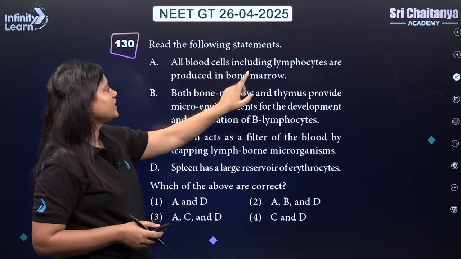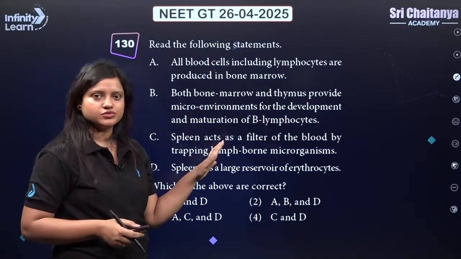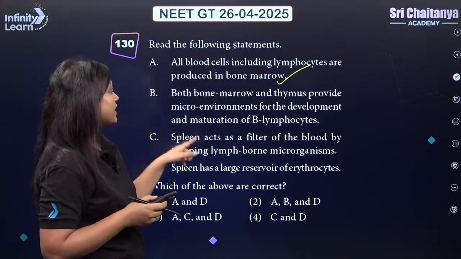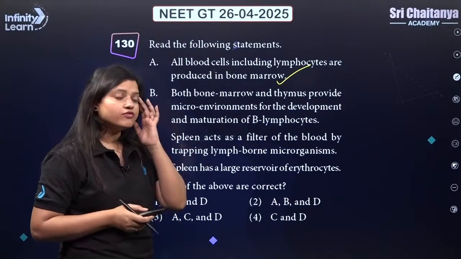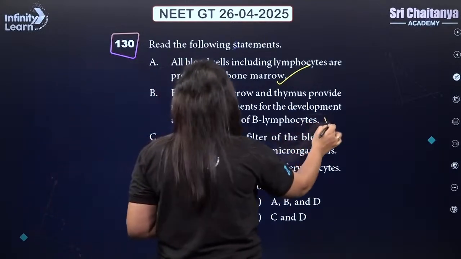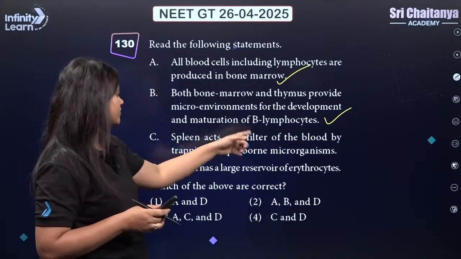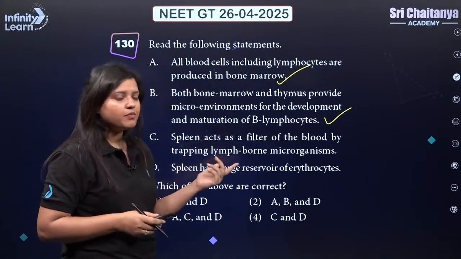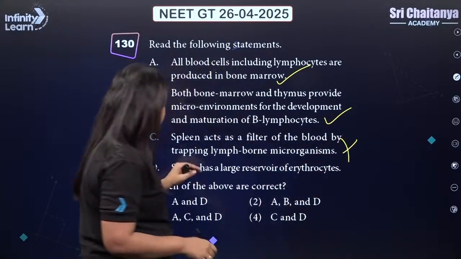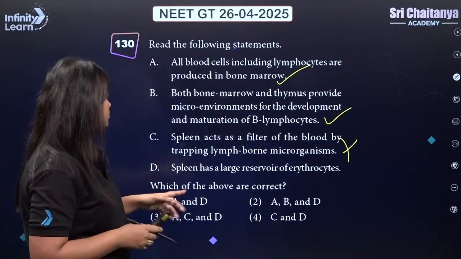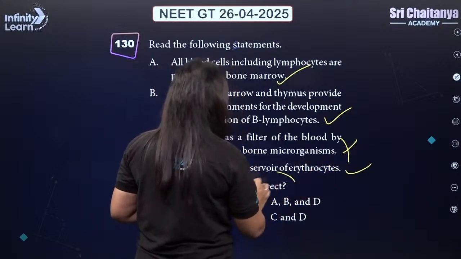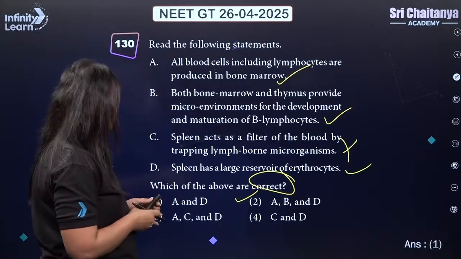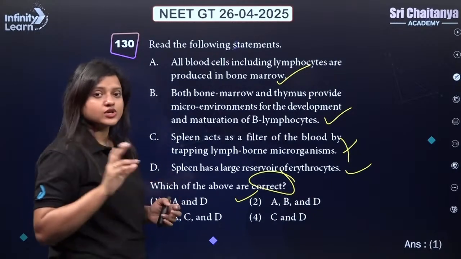Next, read the following statement. All the blood cells including lymphocytes are produced in bone marrow. So this is right. Both bone marrow and thymus provide microenvironment for the development and maturation of B lymphocyte. Yes, this is correct. Spleen acts as a filter of the blood by trapping lymph-borne microorganism. So blood-borne microorganism should be there. Spleen has a large reservoir of erythrocytes. Yes. So we need here the correct statement. So it should be A, B and D. So correct answer is A and D.